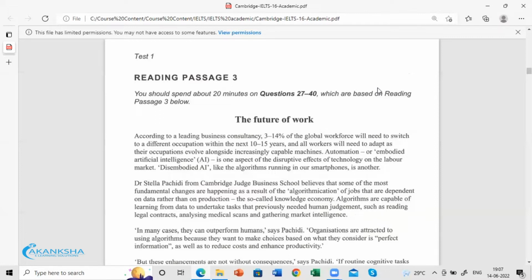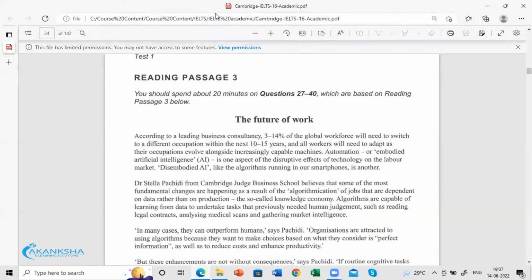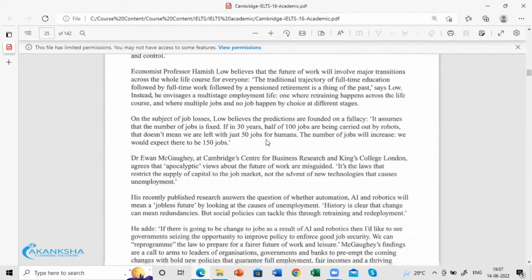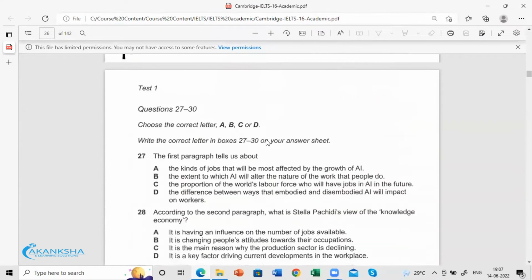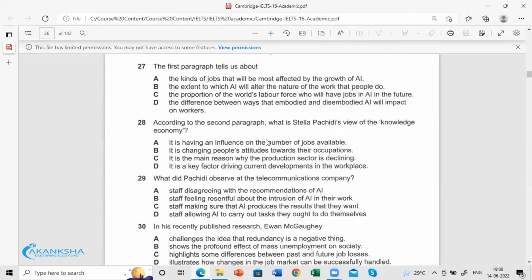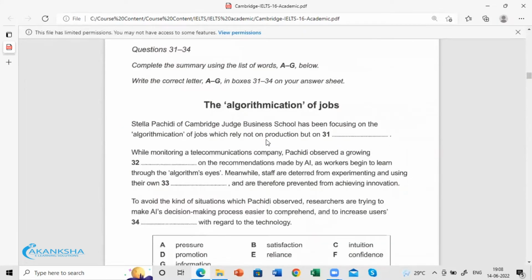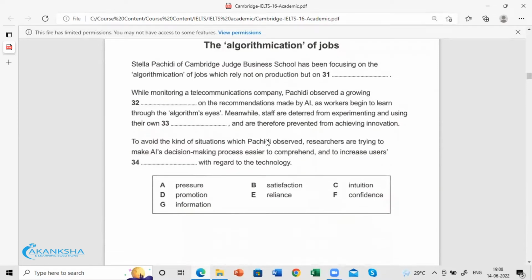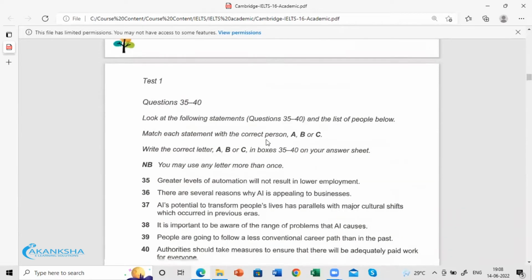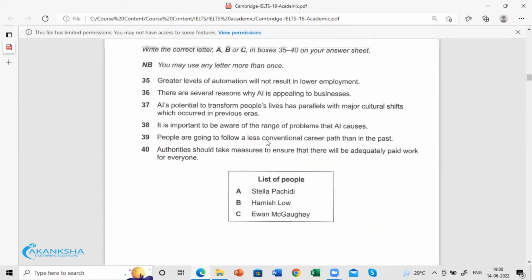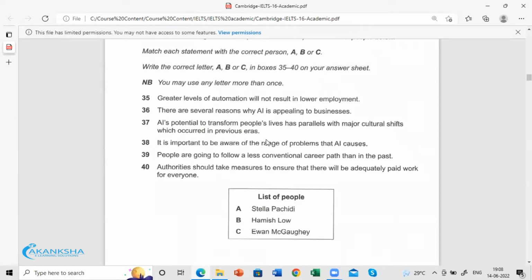Right. Now in section 3, we have these questions. Let me just show you here. See the length. That is MCQ single. And also we have fill in the blanks. And we also have match the information type of questions.